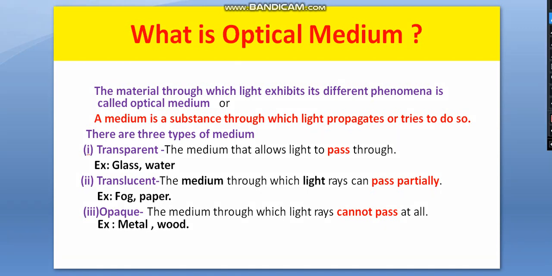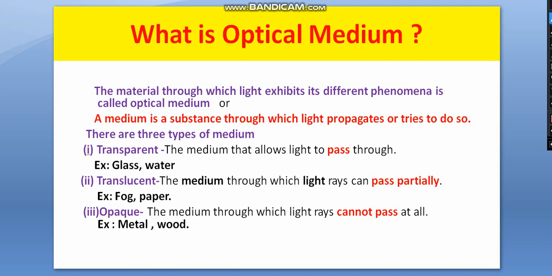What is optical medium? The material through which light exhibits its different phenomena is called optical medium. How light interacts with solid, liquid or gases. Another definition: a medium is a substance through which light propagates or tries to do so. Means the substance through which light propagates and tries to move.